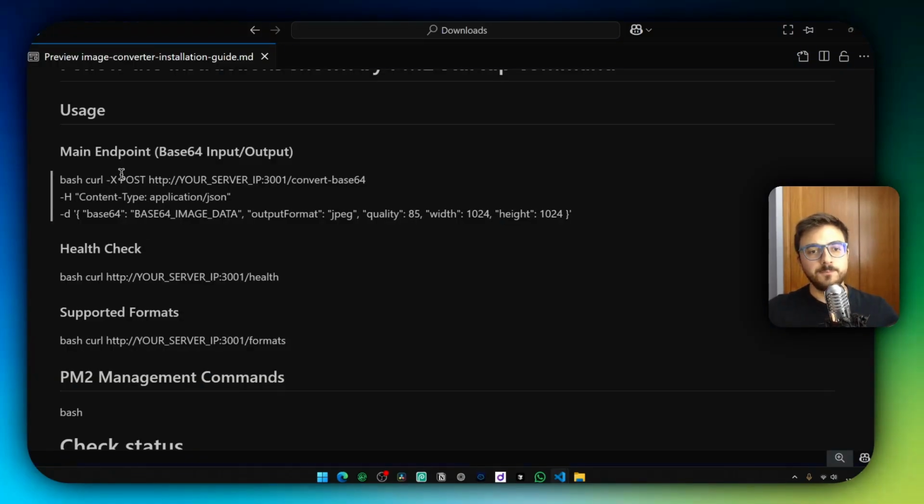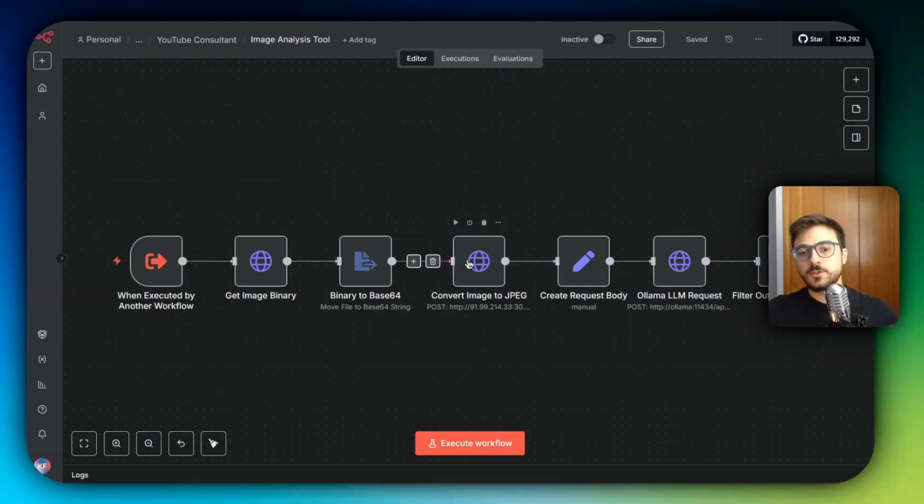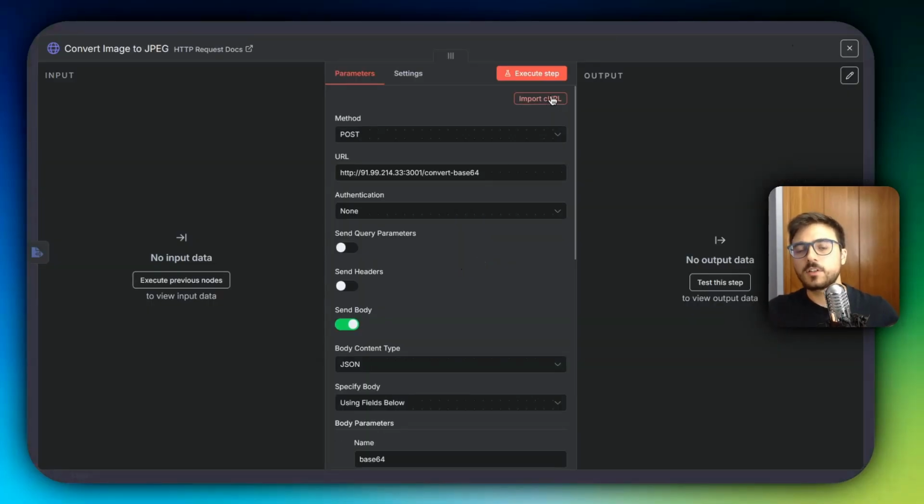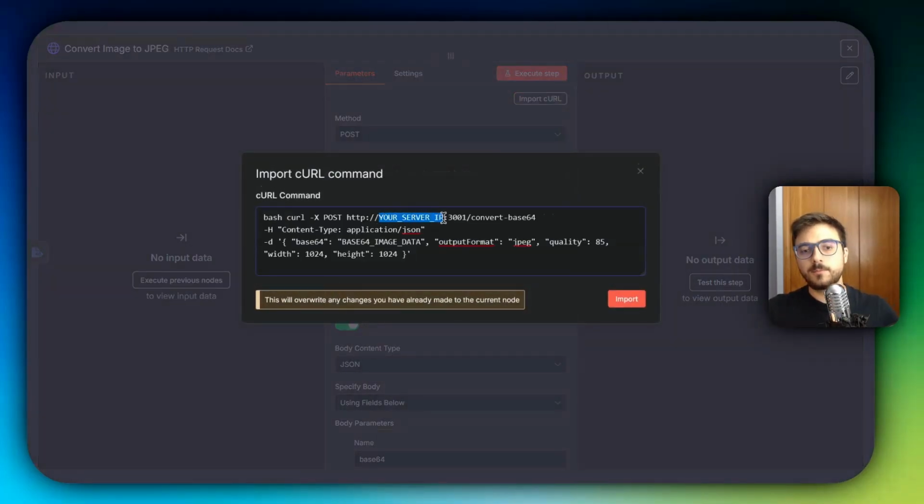Great, so now you just have to copy this command to convert an image to JPEG, import curl here, and you'll need to paste your server IP address here. In case you have n8n installed with npm and you haven't used Docker, you could just leave it as localhost. Also, if you have installed this script on your MacBook or Windows, you could also leave it as localhost. In my case, since I have installed n8n in a Docker container, but the API not inside the Docker container, I'm just going to add the IP address of my server.